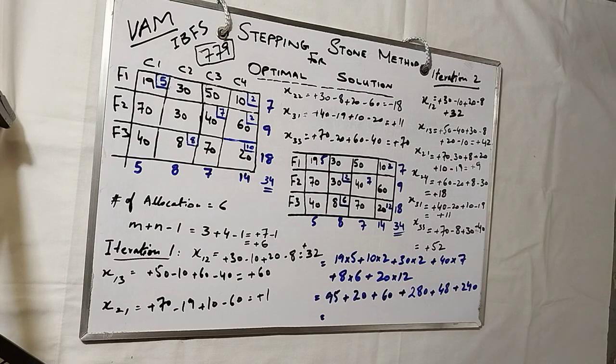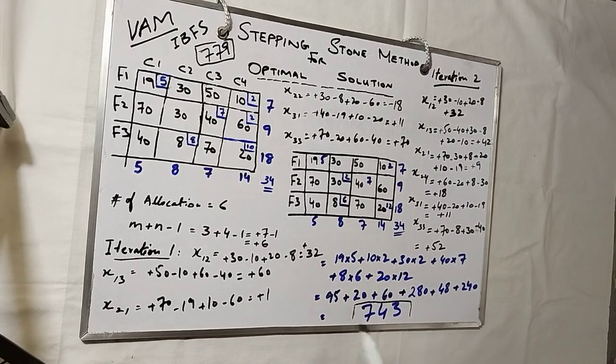So 5 plus 8 is 13, 18, 26, 30, 34. 743 is the reduced cost we have. 743. So you see, previously we had 779, now we have the reduced cost, that is 743. Okay, done. Thank you very much.